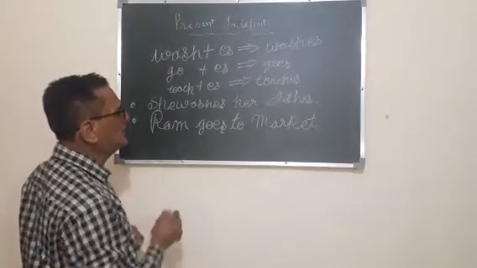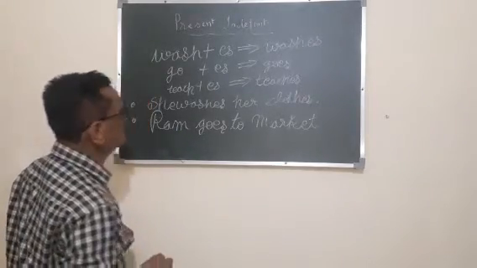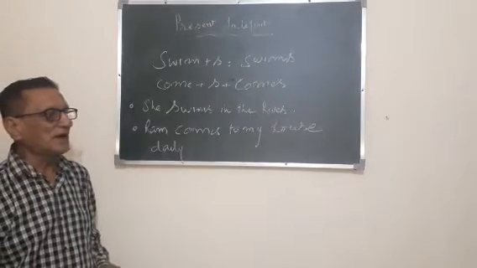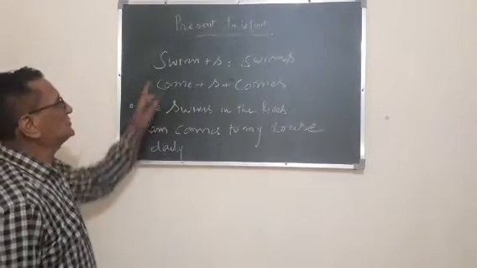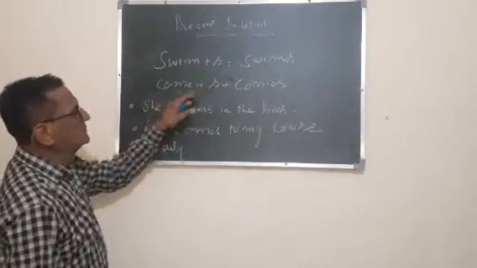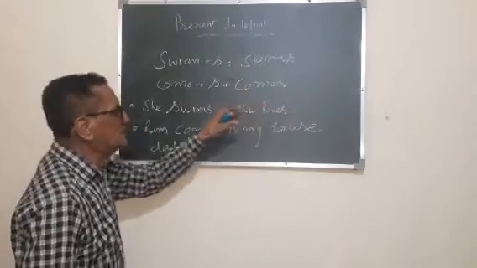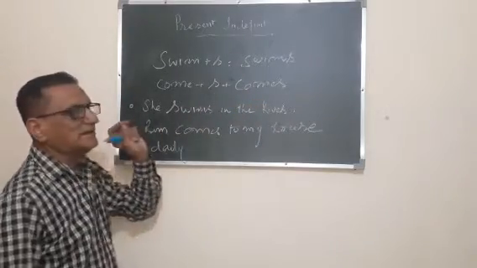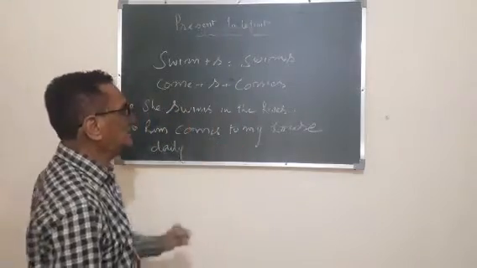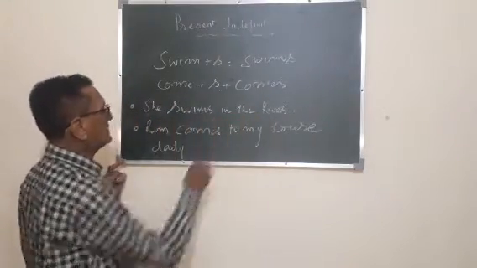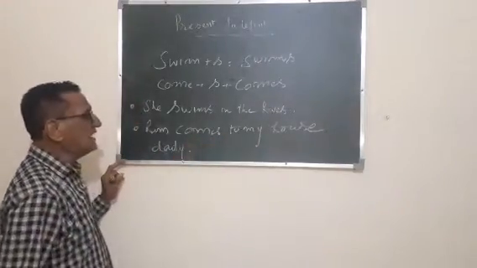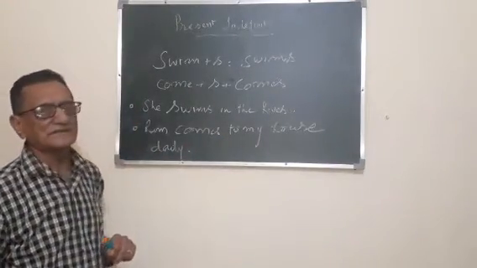Now I am going to tell you where to put S only. Swim, S-W-I-M, plus S, swims. Come plus S, comes. Take plus S, takes. Give plus S, gives. In this way: she swims in the river. Ram comes to my house daily. These are the affirmative sentences.